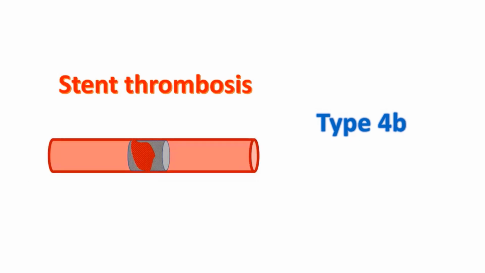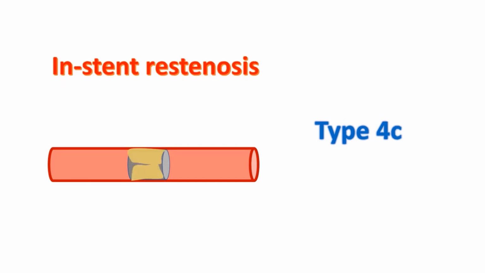In type 4B, a coronary stent implanted during a percutaneous intervention gets obstructed later due to thrombus formation inside it. This is known as stent thrombosis. Type 4C is caused by in-stent restenosis due to overgrowth of tissue into the stent. This is documented by coronary angiogram.